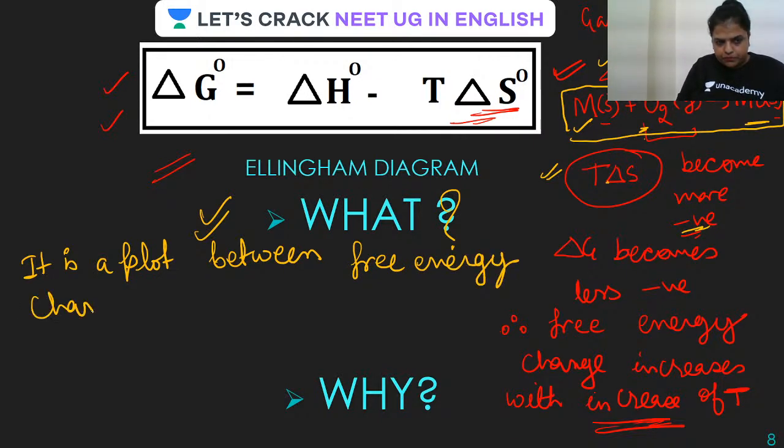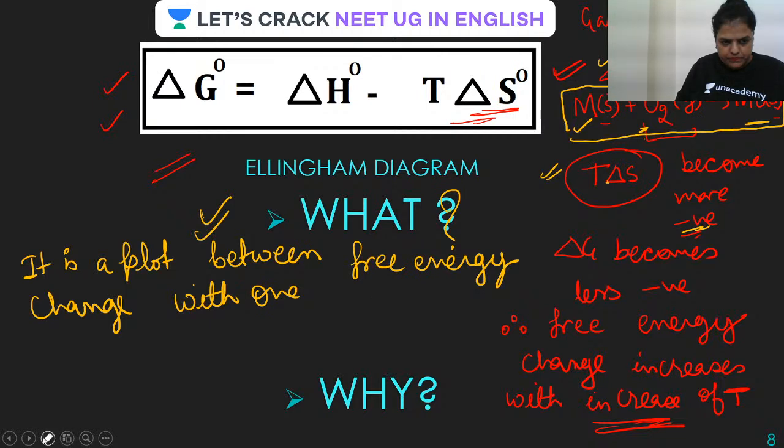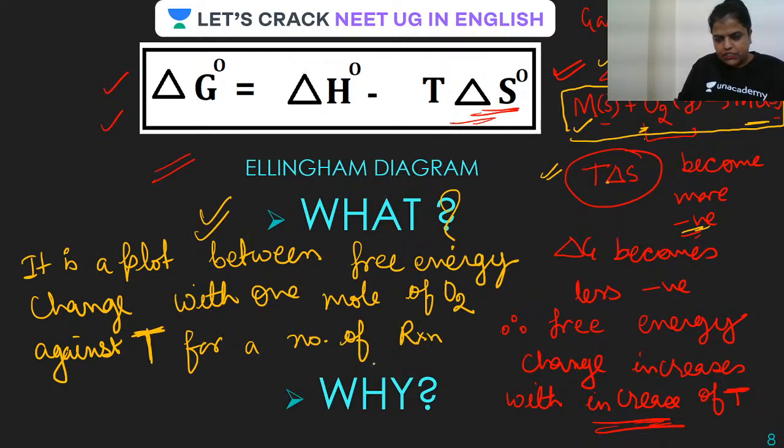energy change with 1 mole of oxygen against temperature, where this is T, that is temperature, for a number of reactions of metal to metal oxide.